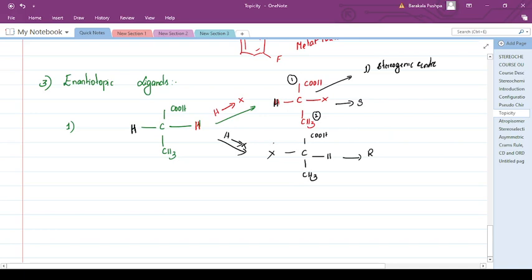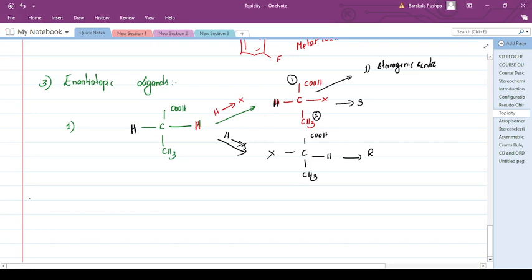That's why they are called enantiotopic ligands. Because of the presence of the ligands, a molecule which is not a chiral center generates a chiral center.